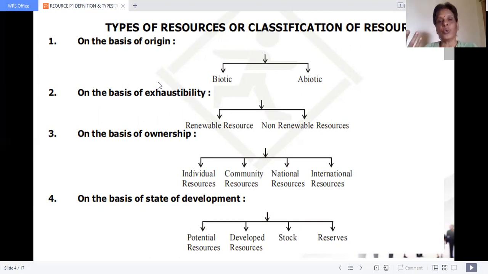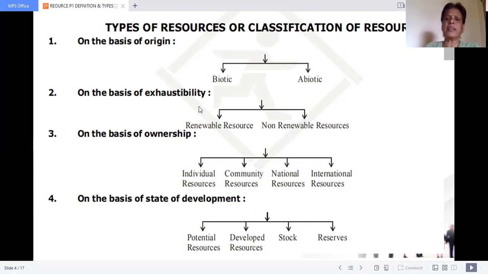Okay, exhaustibility. Exhaustibility means it will get over. One fine morning, you will have 100 rupees, and if you keep on spending it, it will become 90 rupees, 50 rupees, 60 rupees. And at one moment, it will become 0. You will have a nil balance. So based on exhaustibility, if you keep on spending and it gets over, becoming nil balance, they are called non-renewable resources, like fossil fuels, coal, petrol and all. If you are spending at this speed, one fine morning you will be sitting with 0 balance.